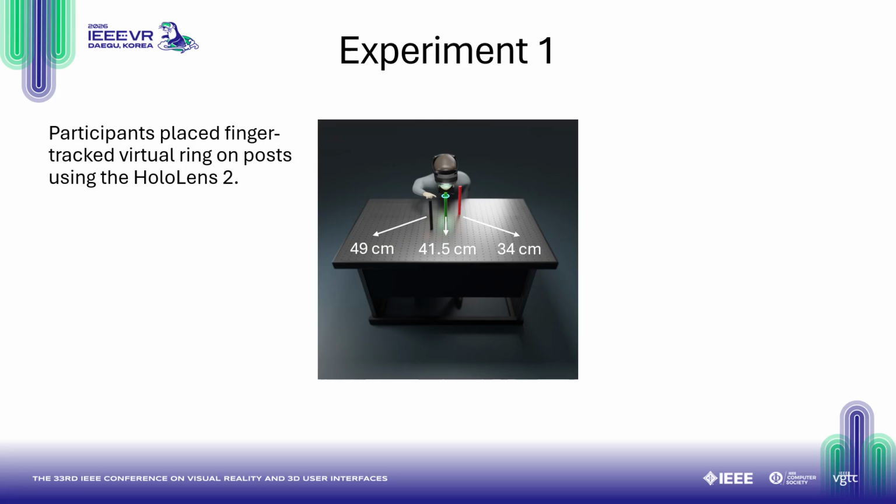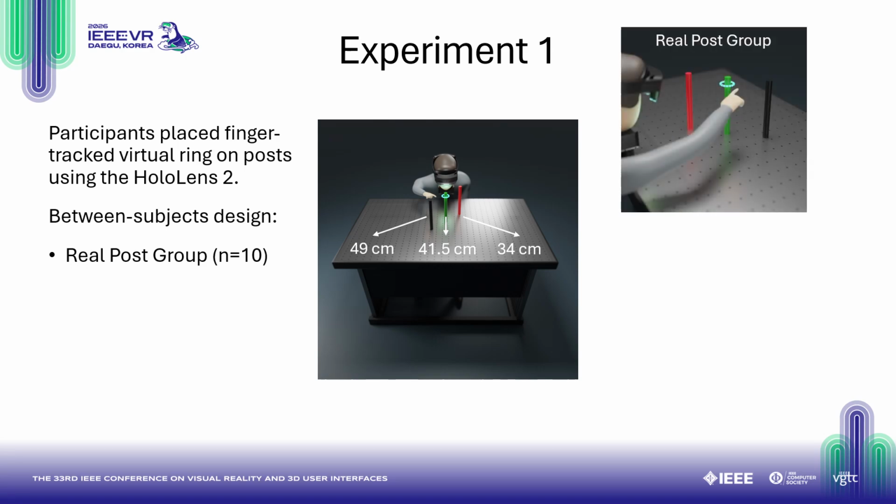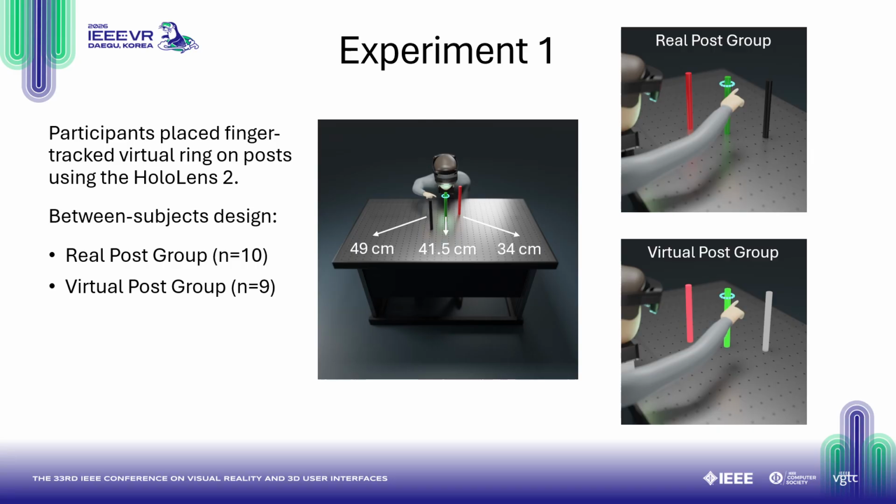All virtual content was viewed using the HoloLens 2. The virtual ring was tracked to the observer's index fingertip and offset laterally using the HoloLens 2 hand tracking feature. We used a between subjects design where participants were placed into one of 2 groups, a real post group where the posts were physical objects, and a virtual post group where the posts were virtual versions of the physical posts.